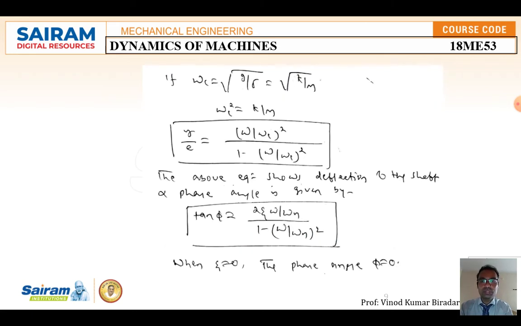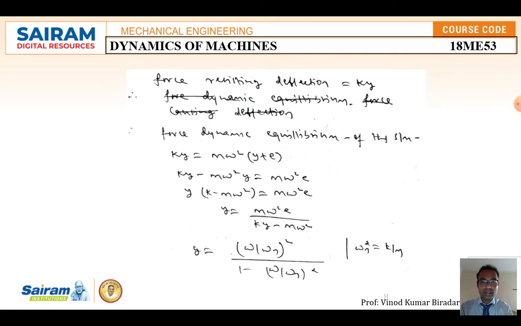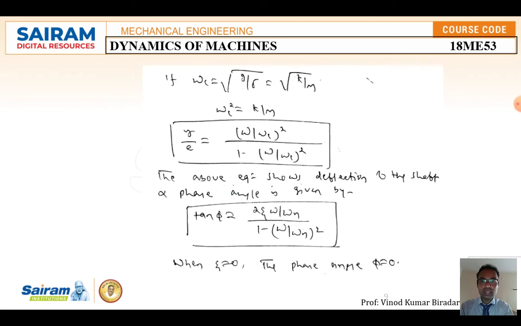This can be written with the critical speed, ωc² equal to k by m, and in place of that, with gravity you can also write g by delta. Both the formulas are the same. So y by e is equal to (ω/ωc)² divided by 1 minus (ω/ωc)². This equation shows the deflection of the shaft and the phase. This is the deflection that takes place in the shaft, so this equation is very important.